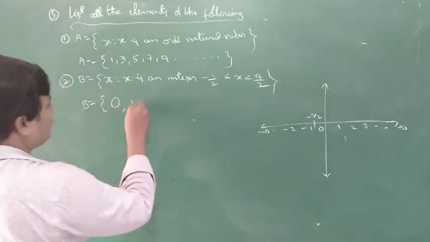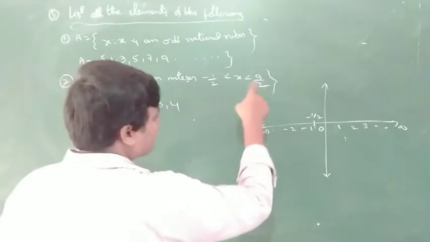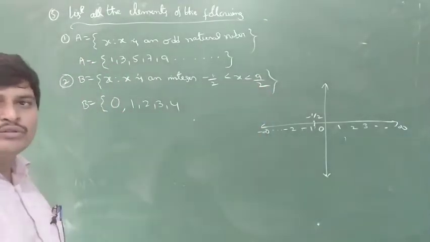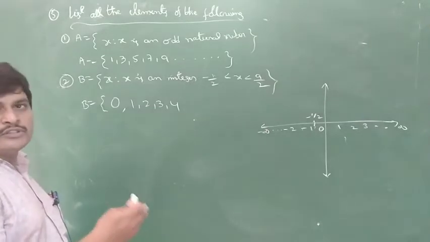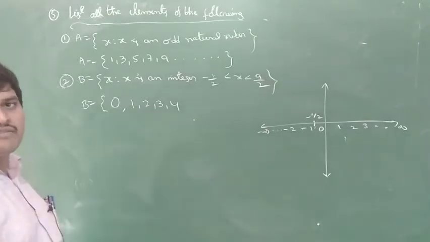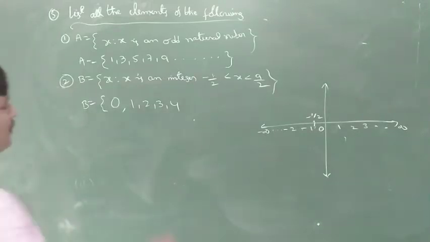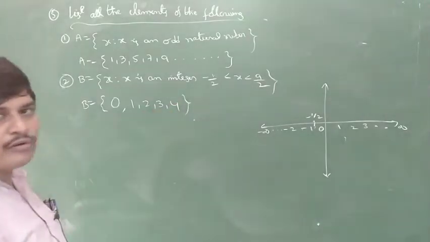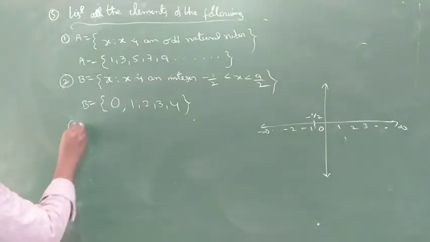Next 1, 2, 3, 4. 9 by 2 is equal to 4.5. Before 4.5 the integer value is 4. So 0, 1, 2, 3, 4 are all the integers, so there are no fractions.